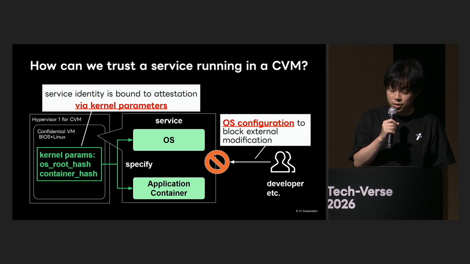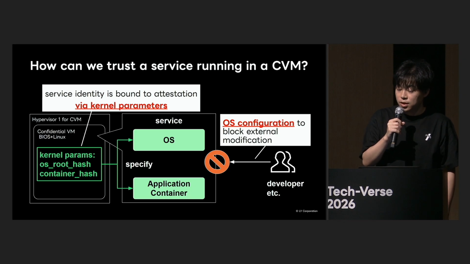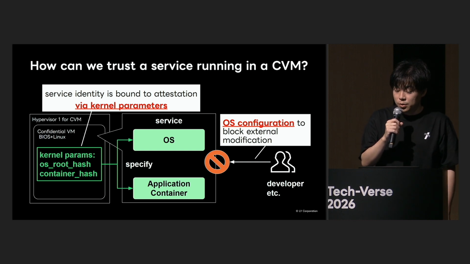In this initiative, we have achieved a trustworthy service state through two mechanisms. The first is the specification of services through kernel parameters, as shown on the left side of the left diagram, and this is a mechanism to link it to the attestation report. We specify the OS and application containers using kernel parameters and reflect that information in the attestation report's measurements. This allows the client to verify which OS and application containers have been launched.